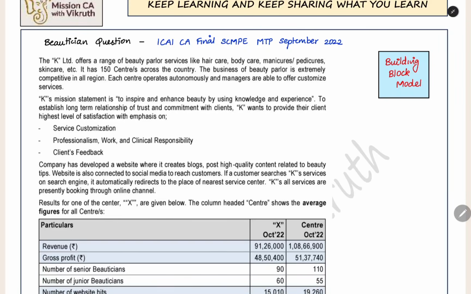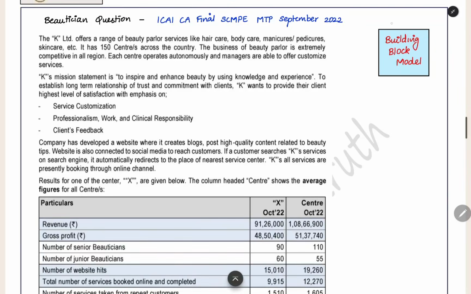Here we have a company that is running beauty parlor services. It is having various branches or various centers in various cities. Total 150 centers they are having. Here it is very competitive. They are comparing the performance between different centers and giving a competitiveness between them. Each center is operating autonomously and managers can decide everything in that division or the center.